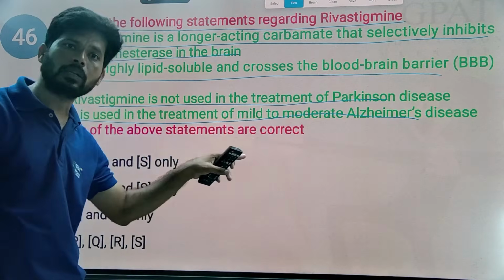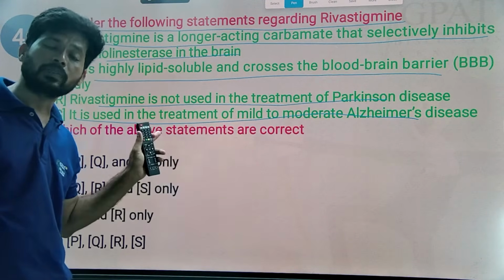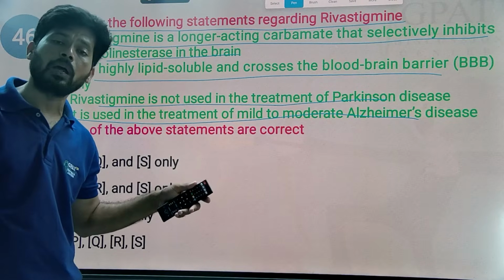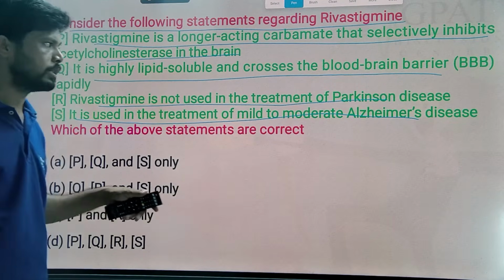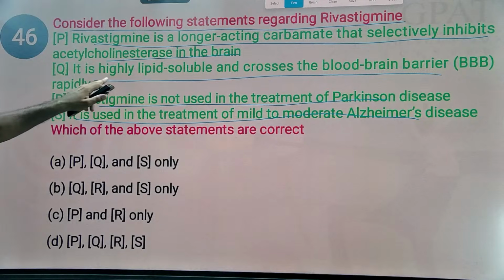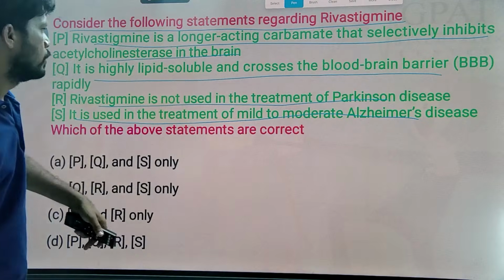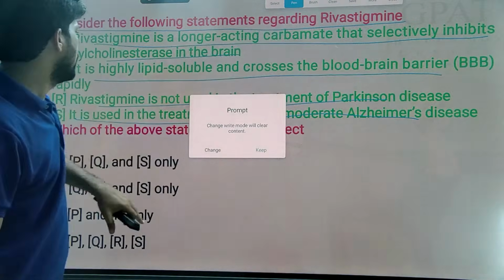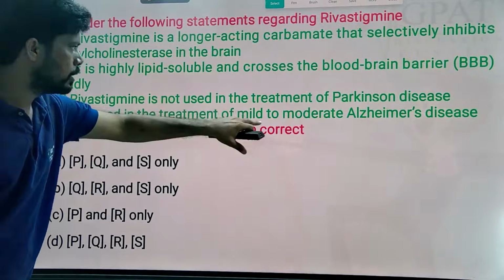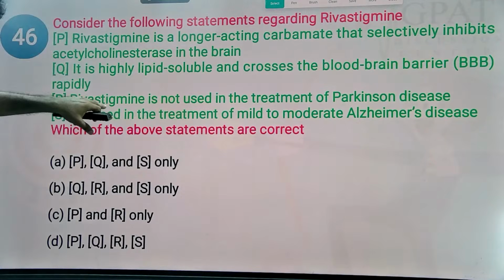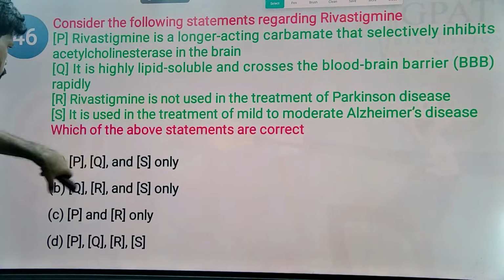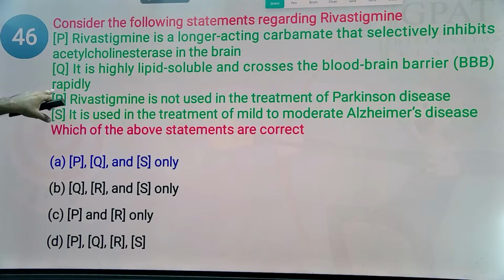It is not directly for treatment, but rivastigmine along with other drugs may also help in treatment of Parkinson's disease. And it is highly lipid soluble and crosses the barrier, yes, correct. And it is a long acting drug. So here simply, it is not used in treatment of Parkinson's. Generally, it is also used, and simply remove the option R.